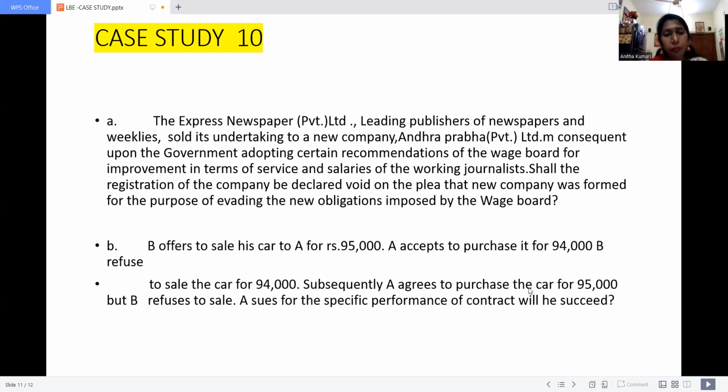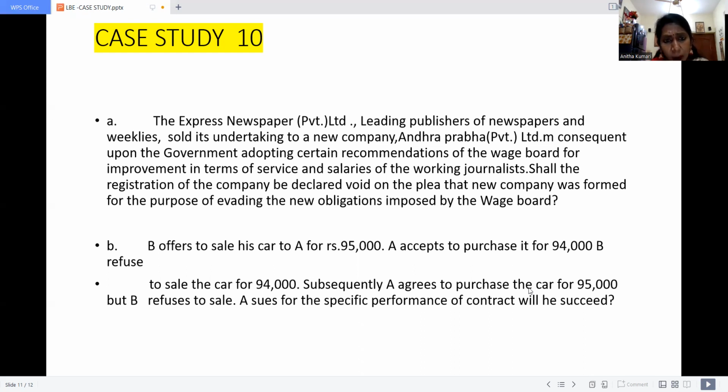Case study number 10. The Express Newspaper Private Limited, a leading publisher of newspapers and weeklies, sold its undertaking to a new company, Andhra Prabha Private Limited, consequent upon the government adopting certain recommendations of the wage board for improvement in the terms of service and salaries of working journalists.